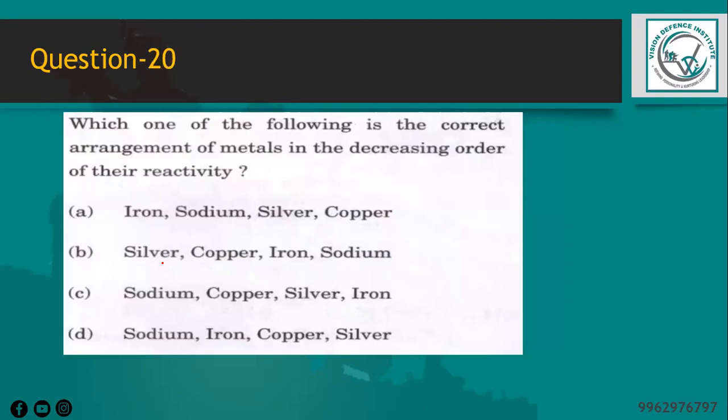And the next question is, which one of the following is the correct arrangement of metals in the decreasing order of their reactivity? We know that metals can be arranged in order of reactivity based on their tendency to lose electrons and form positive ions. The more reactive a metal, the more easily it loses electrons. So sodium is the most reactive metal in the list, followed by copper, silver, and iron.